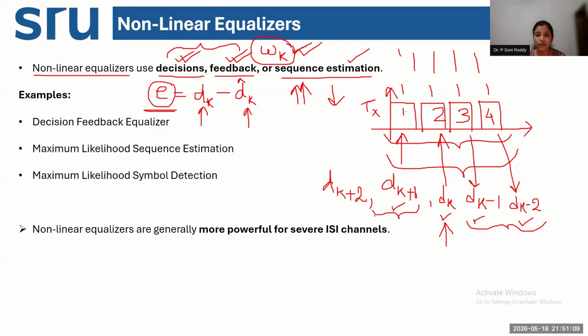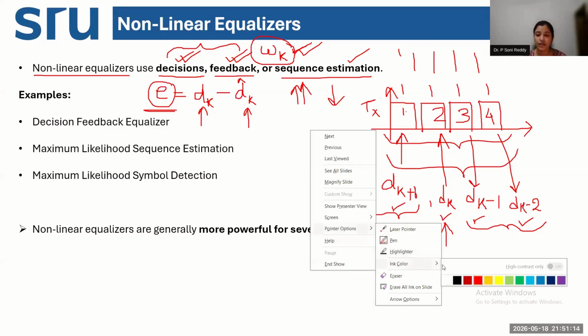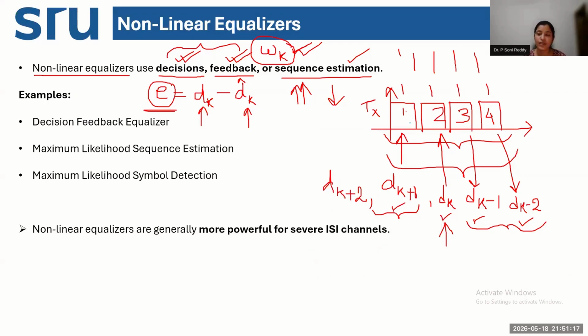Clear? So what are we doing here? When we are transmitting digital data, we are actually transmitting a pulse or a sequence of pulses. So when I'm transmitting a sequence, non-linear equalizers are able to handle very high or severe inter-symbol interference in the wireless propagation channel using the technique called sequence estimation. Okay, so this is the unique factor compared to your linear equalizer.